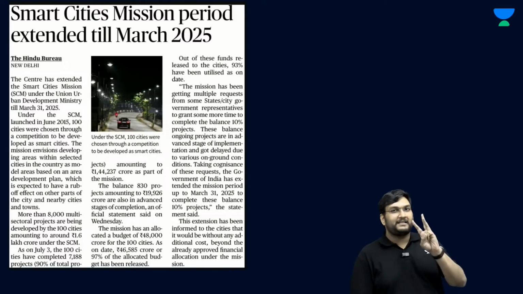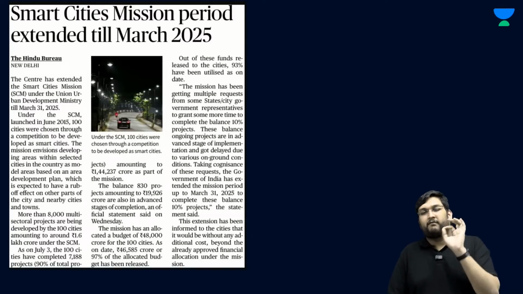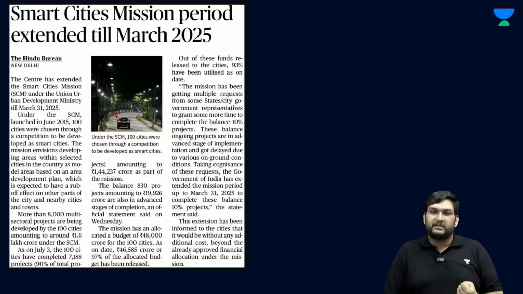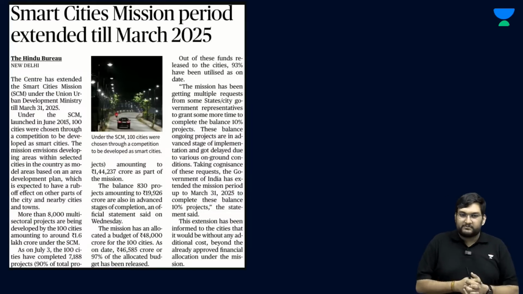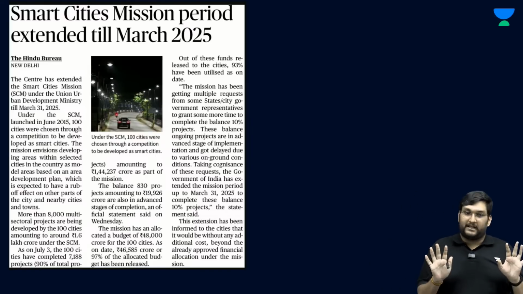Thereafter, three simple topics. One, an extension of a very important project of this government, which is called Smart Cities Mission. And Smart Cities Mission, that was on paper, has done very, very well.